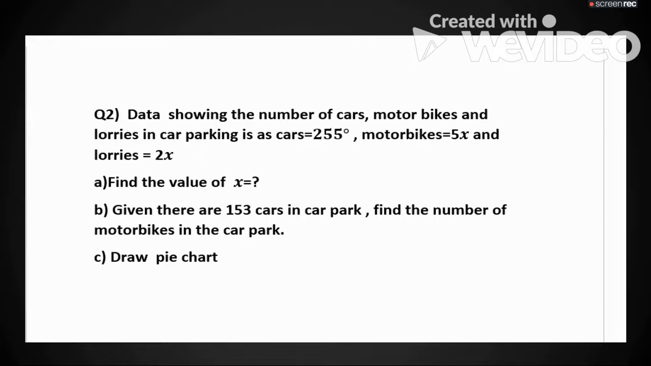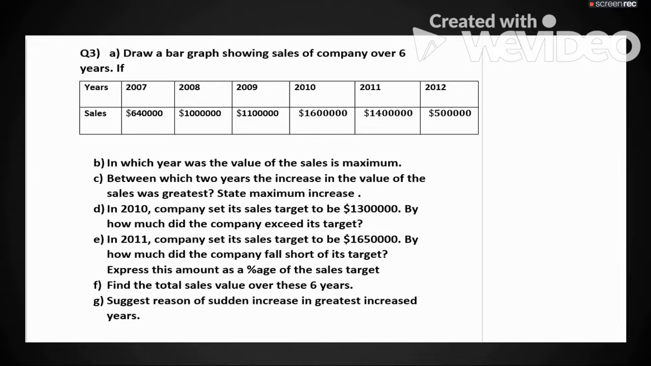Question number 2. Data showing the number of cars, motorbikes and lorries in a car park is: cars is equal to 255 degrees, motorbikes is equal to 5 times x, and lorries is equal to 22 times x. Find the value of x. Draw a pie chart. Given there are 153 cars in the car park, find the number of motorbikes in the car park.